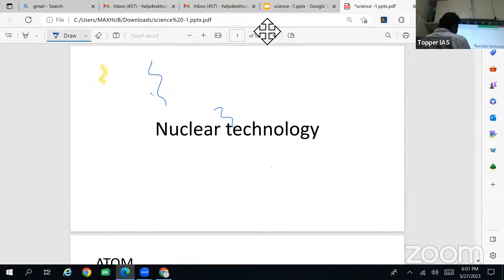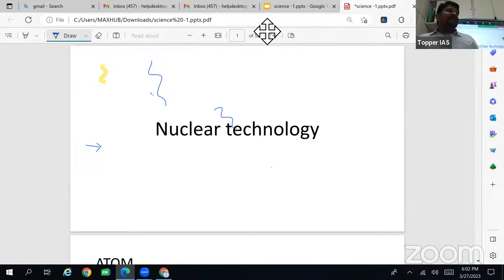Basics: what is an atom, the structure of atom, what are protons, what is a neutron, what makes the atomic number, what is mass number, what are isotopes, what is radioactivity, carbon dating. That is the basic part.